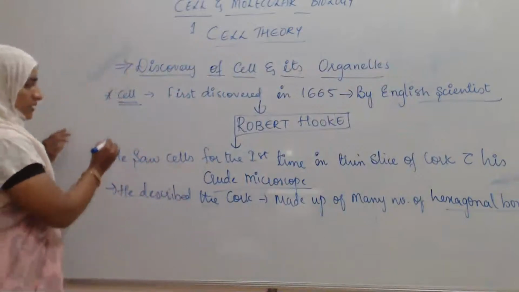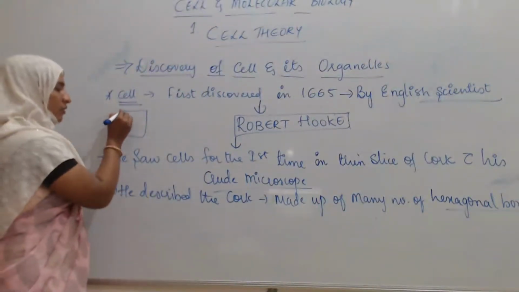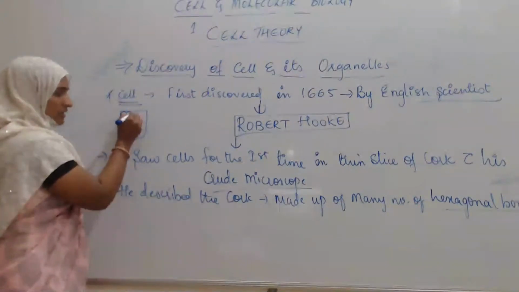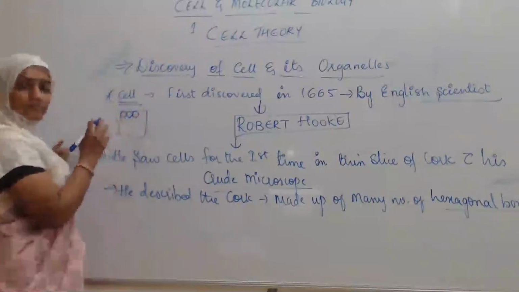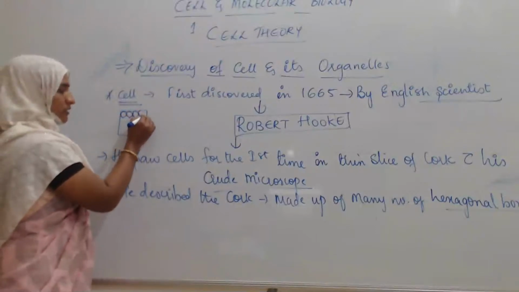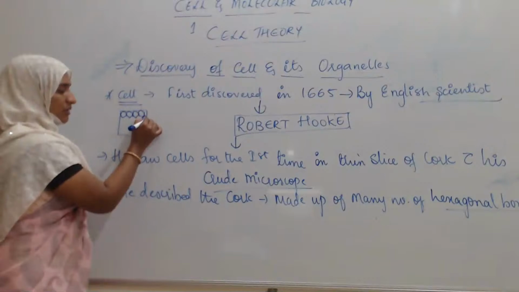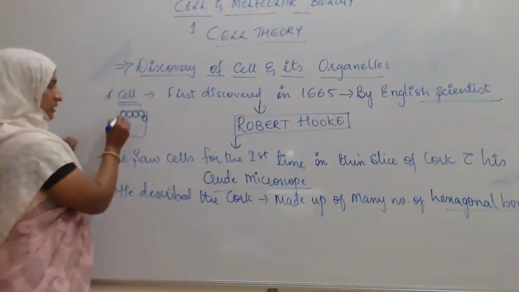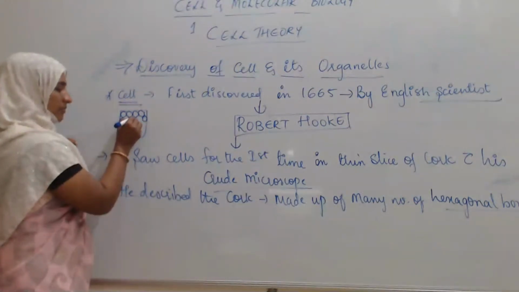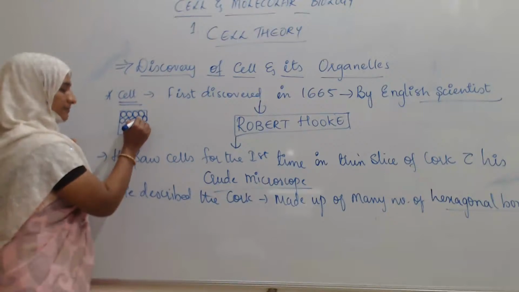So for example, he has taken a slice of cork. In that cork, he saw hexagonal cells, similar to a beehive or the bee comb, as we commonly call it. There are many, maybe 100, of these hexagonal shaped cells.